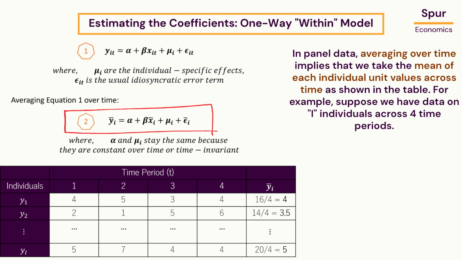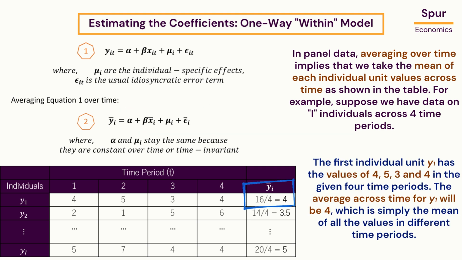In panel data, averaging over time implies that we take the mean of each individual unit values across time as shown in the table. For example, suppose we have data on I individuals across 4 time periods. The first individual unit y1 has the values of 4, 5, 3 and 4 in the given 4 time periods.